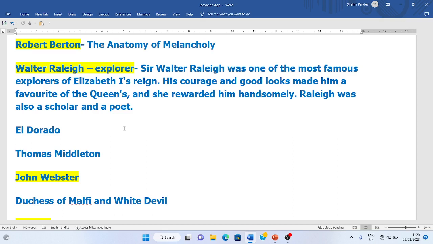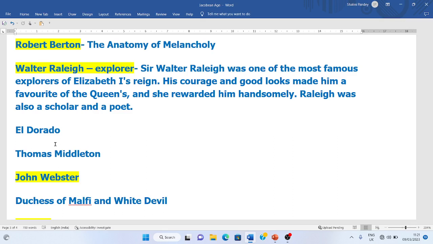El Dorado symbolizes and stands for a mythical place which has immense, unlimited wealth. Sir Walter Raleigh was a sea dog. He was a sea explorer, and he used to go to distant lands to find new lands, and he helped in the colonization for England. He was a favorite of Queen Elizabeth, but he was not a favorite of King James I.